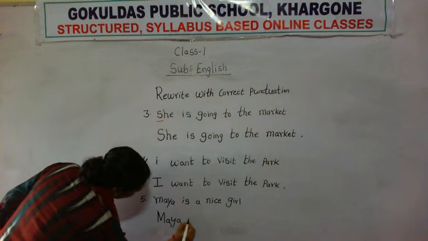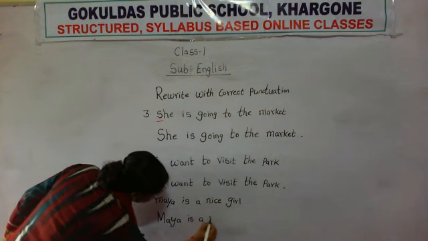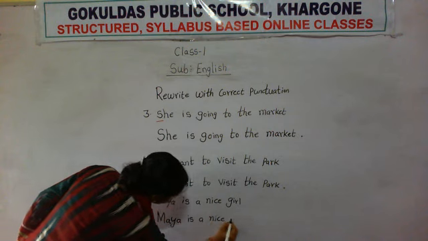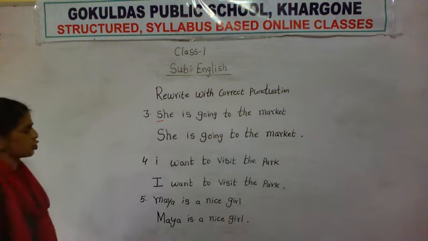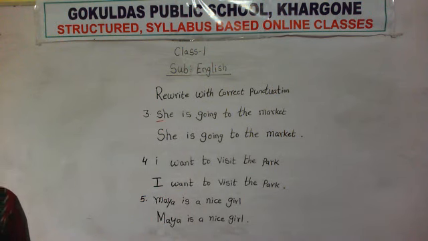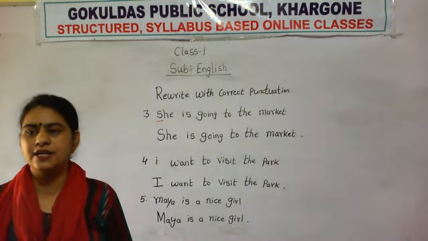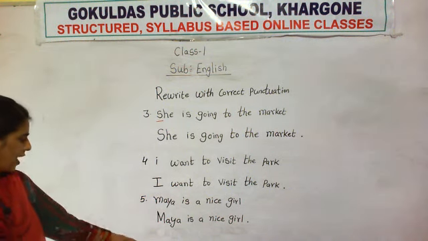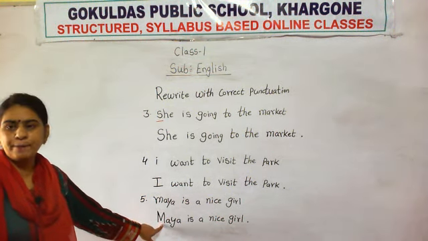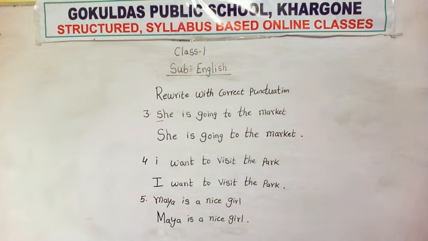M-A-Y-A. Maya is a nice girl. At the end of the sentence, put a full stop. So here Maya is the name of a girl, so it will come in capital form itself. The M will come in capital letter. Okay. Now write this.